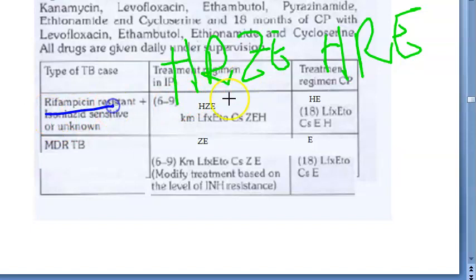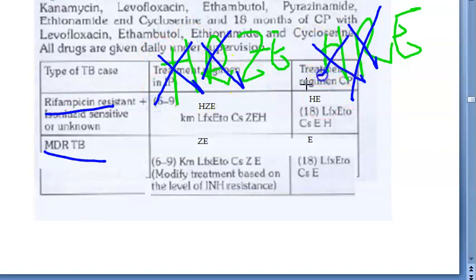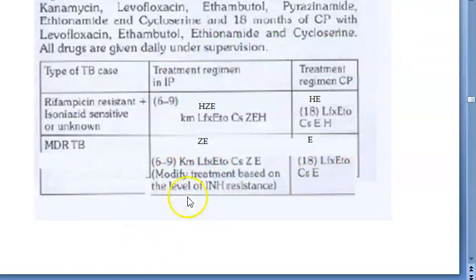So what will happen? It is resistant to rifampicin, so remove rifampicin, give the others, HZE. Here you remove rifampicin, HE you will give, but to that you will add a lot of other drugs that we will come to. Then coming to multi-drug resistance, both rifampicin and isoniazid resistant, so remove isoniazid. What will be left? ZE and E. Others extra we have to add.